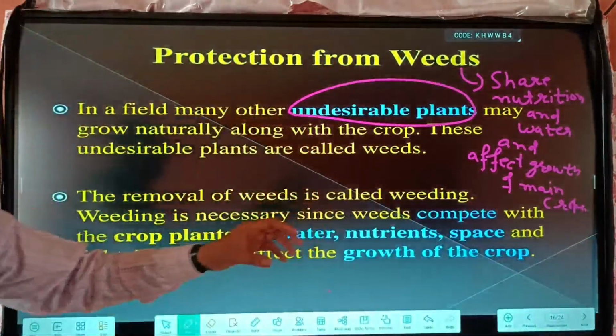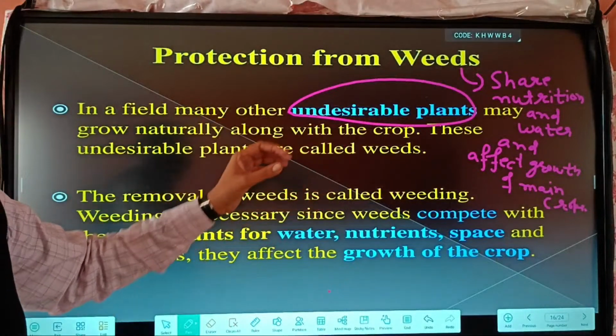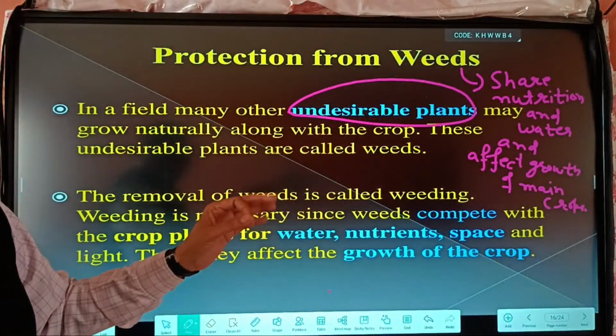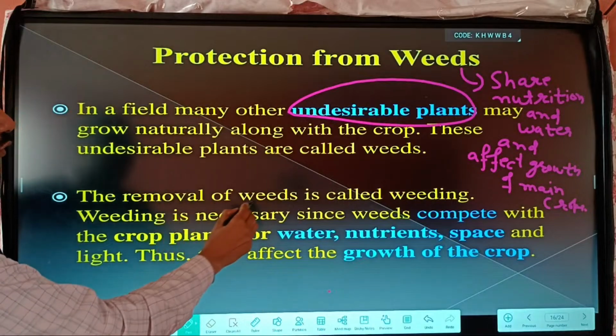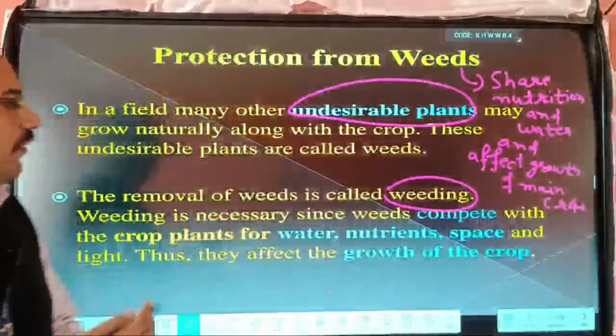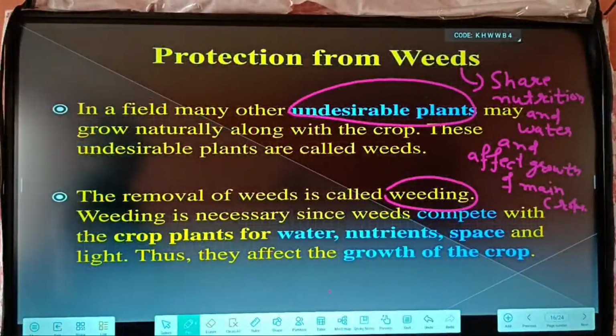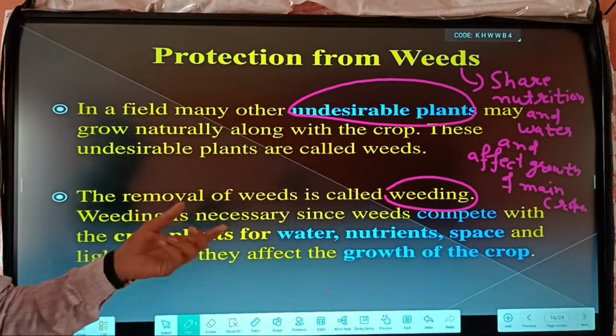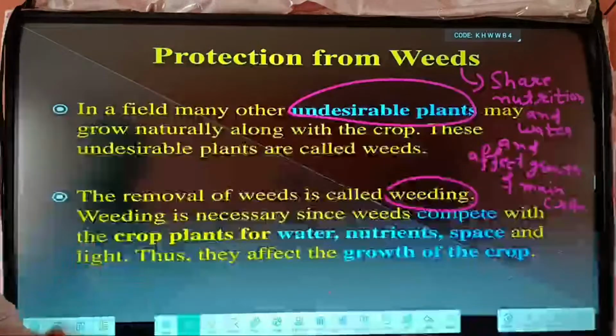That is why we have to remove weeds so that our crop grows well. The removal of weeds is called weeding. Weeding can be done manually by hand and by some device like a khurpi.